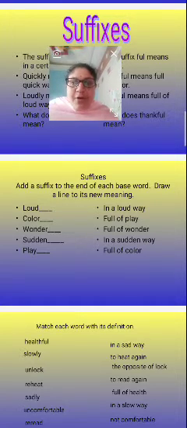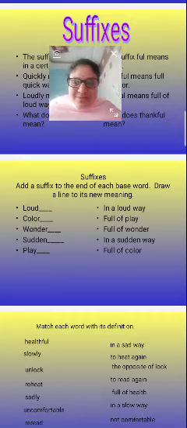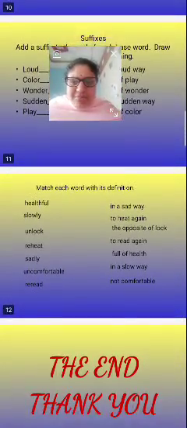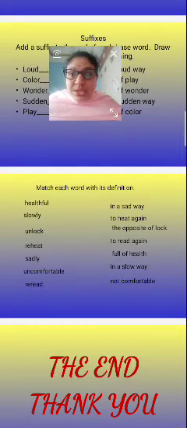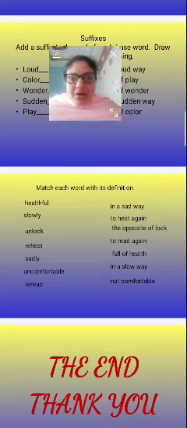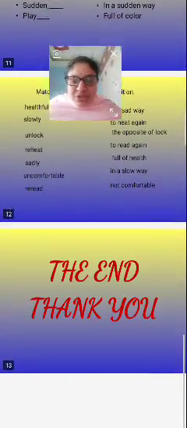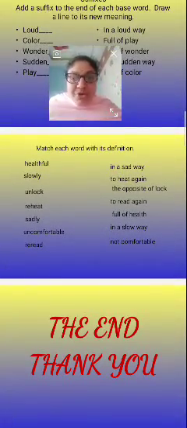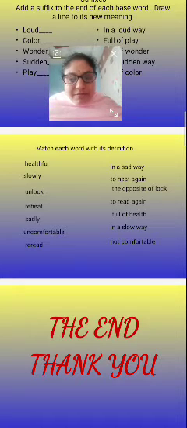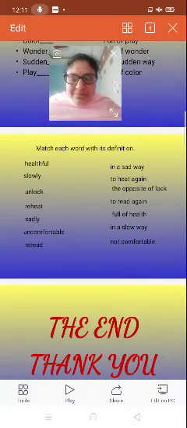Playful, full of play. Very easy. You have to see the words and keep the correct match of the prefixes. Next.